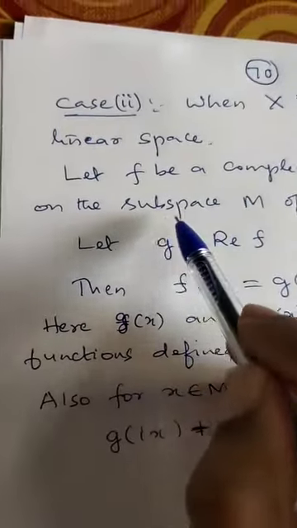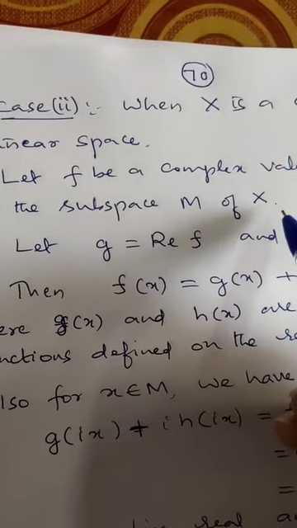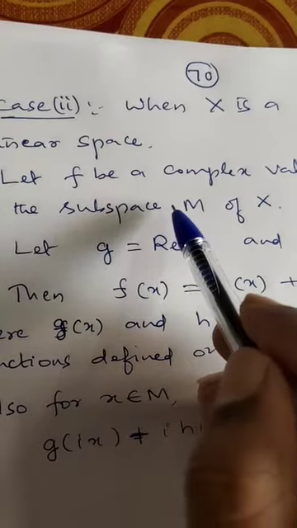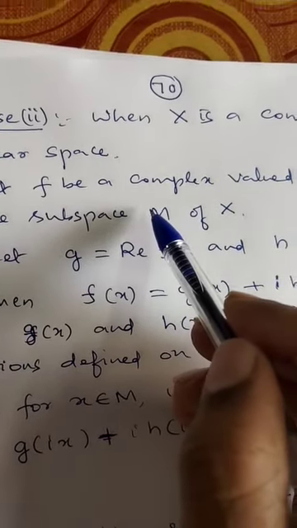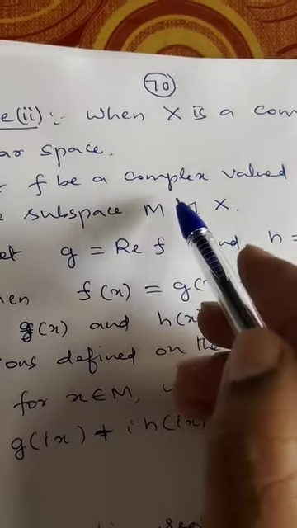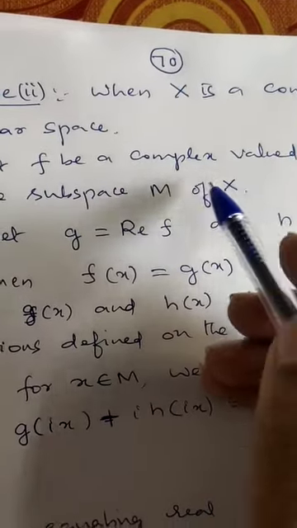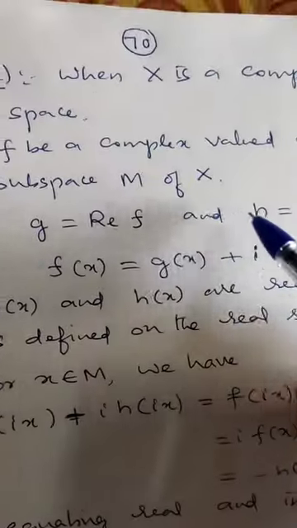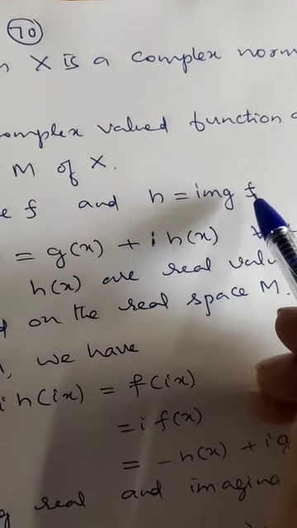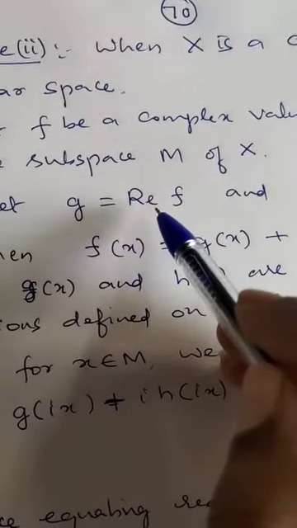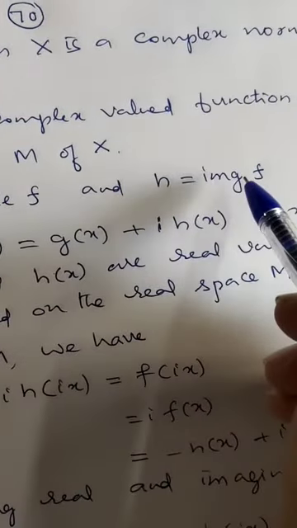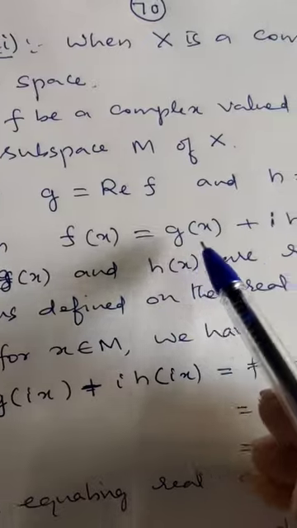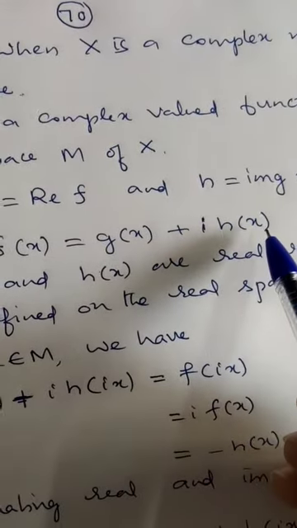Defined on the subspace M of x. Let f be the complex valued function, which means it gives a complex number. So I will take g as the real part of f, and h as the imaginary part of f. Then f of x becomes g of x plus i times h of x.